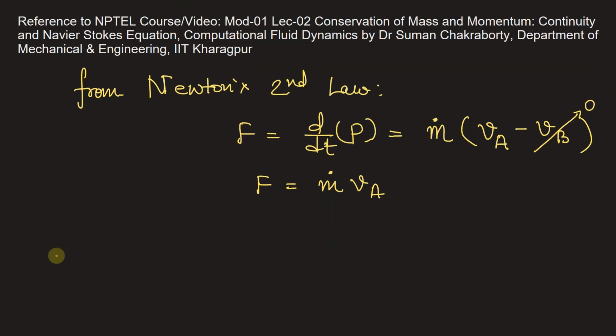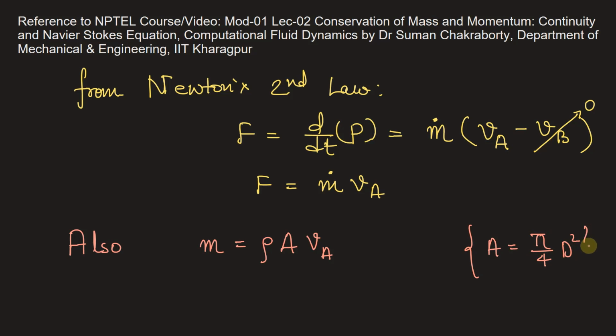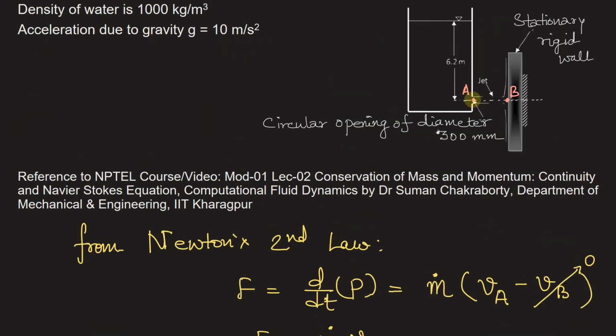Also, we know that the mass flow rate m will be equal to rho A into VA. A here is the cross-sectional area of the circular opening at point A, and A is equal to pi by 4 into d square. The value of diameter is given, but we don't know the velocity at the exit of this circular opening. So we need to find this velocity.